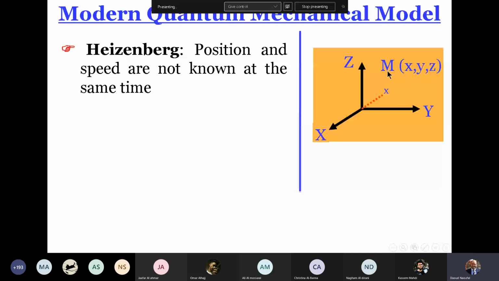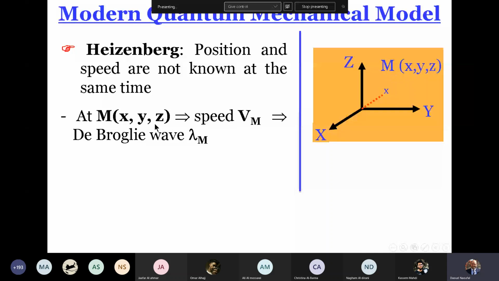So it has a speed v. So at point M, X, Y, Z, I will suppose that the speed of the electron is Vm. According to de Broglie, any particle in motion of mass m and speed v, its motion is a wave, and lambda of the wave is equal to h over mv.